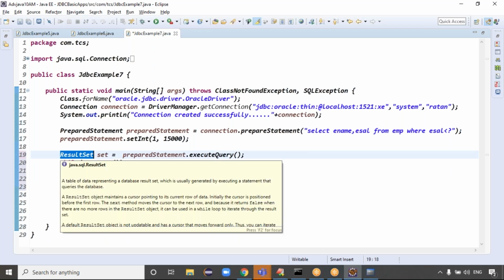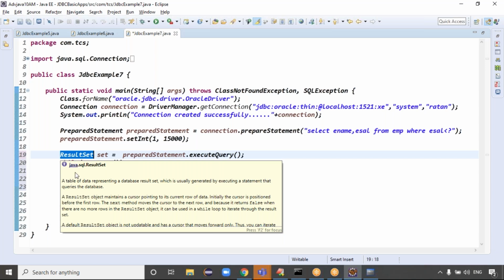I'm asking, the result set object contains 2 columns: employee name and employee salary. Because now the database returns the complete table data, or does it return just the employee name and employee salary? It returns just employee name and employee salary, right? So the result set object contains only those 2 values, guys.